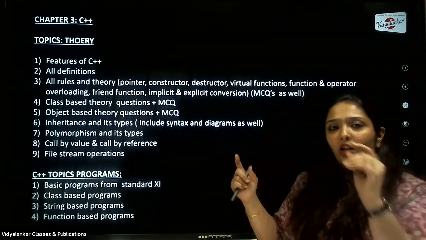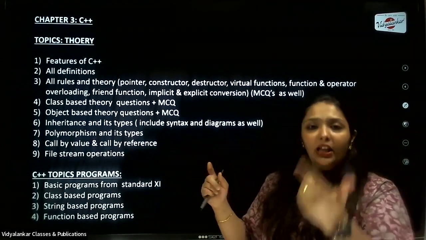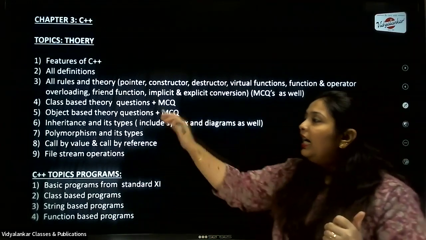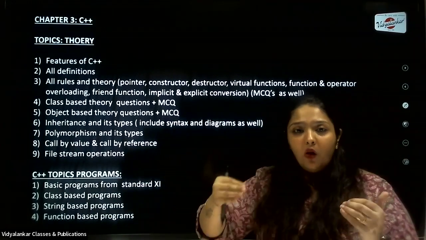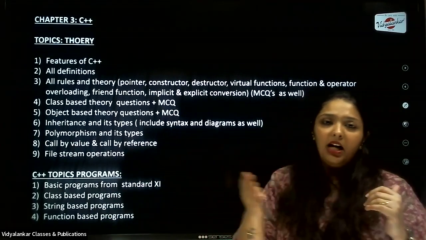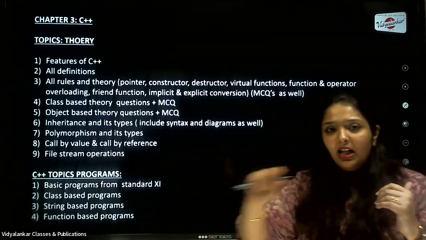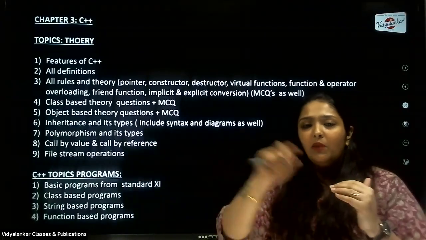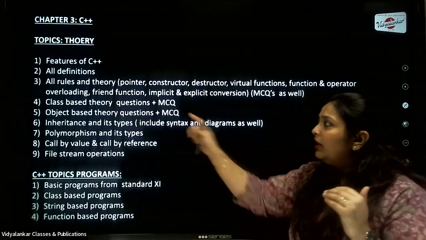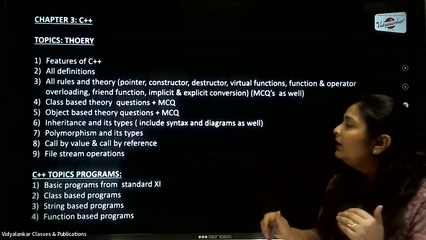Again, I will look for any function which is used, and you can use unary operators for operator overloading. Again, friend function. Why do I call this function a friend function? That question can be asked: what is a friend function? You have to tell that it allows the use of private and protected members or methods of that class. So don't forget that keyword when writing about friend function.